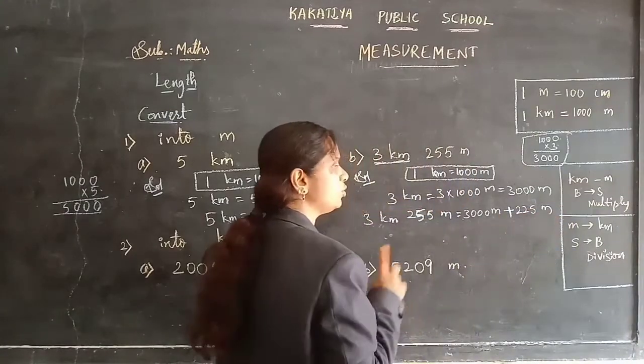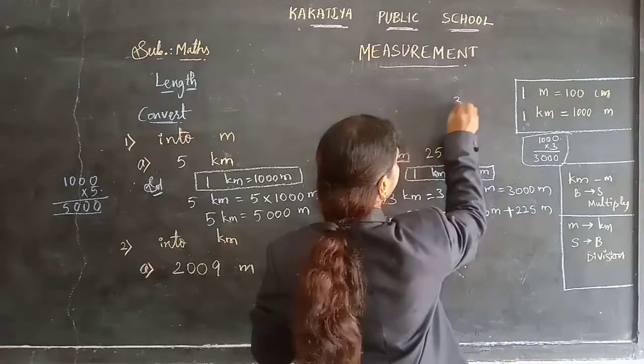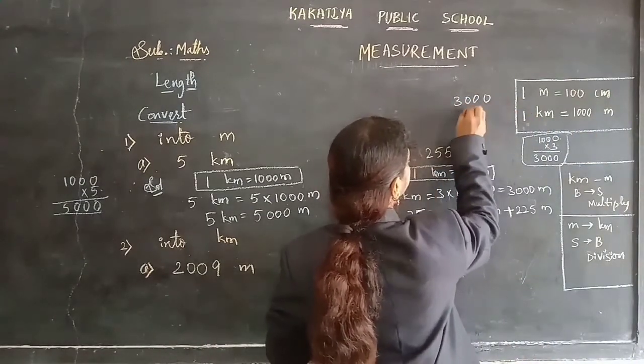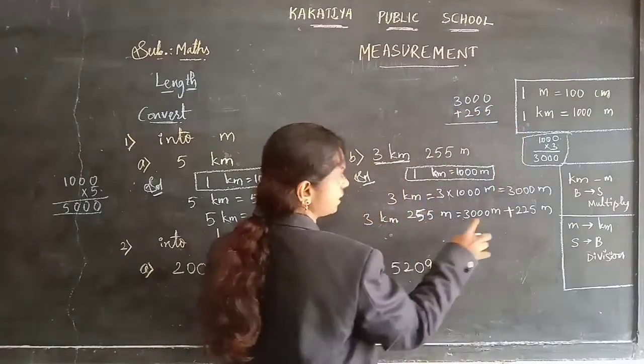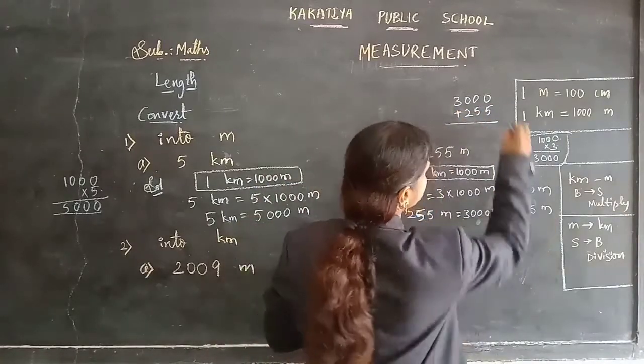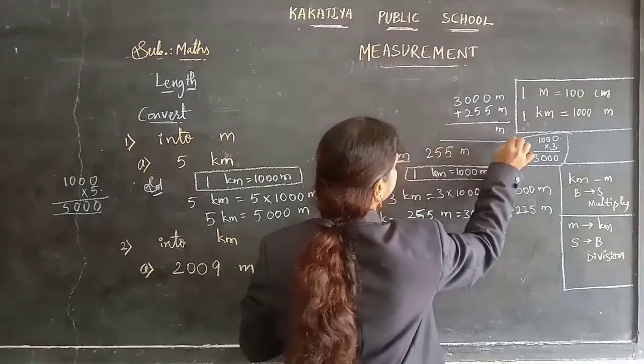Meters both are the same, so you can add that. Here I am adding 3000 meters plus 255 meters. The answer you will also get in meters only.